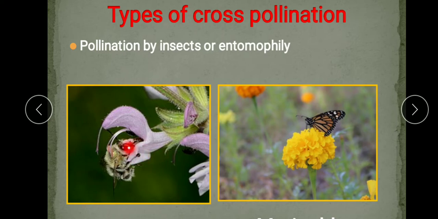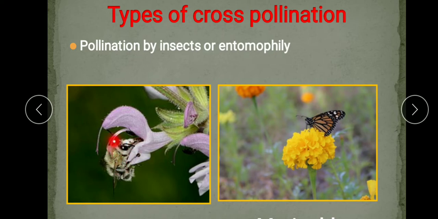So flowers pollinated by insects, they are large, brightly colored, often scented. They have fragrance also. For example, here salvia, rose, marigold, and most flowers produce nectar and are sweet smelling. So in order to suck the nectar, they get attracted towards the sweet smell, they visit the flower. For example, night jasmine. Pollen grains and the stigma of most of the flowers are sticky. So pollen grains are also sticky, stigma is also sticky.